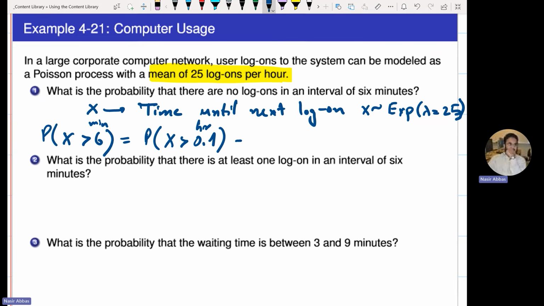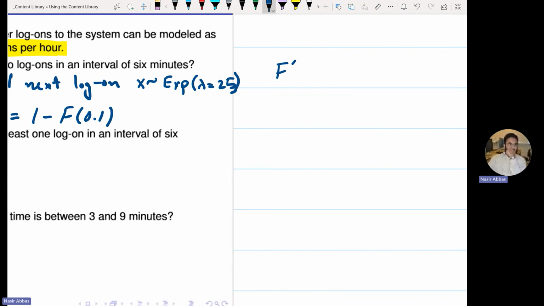0.1. So what is probability of x greater than 0.1? 1 minus capital F of 0.1. And this will be given to you in the formula sheet for exponential distribution. Put the value of lambda, it becomes lambda is 25 times x.